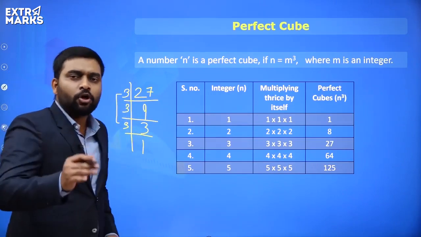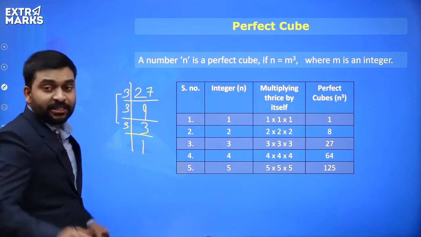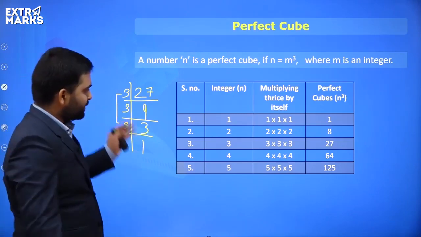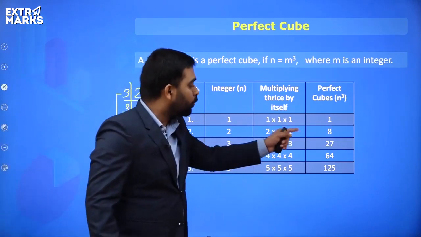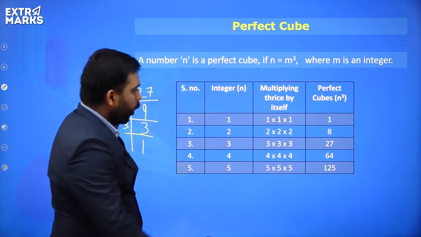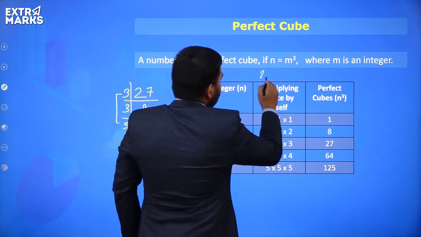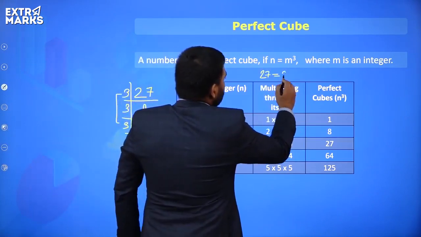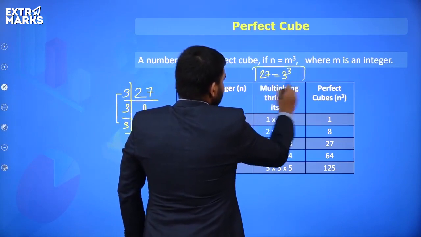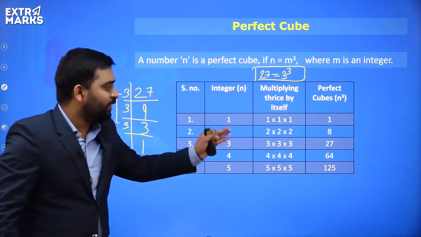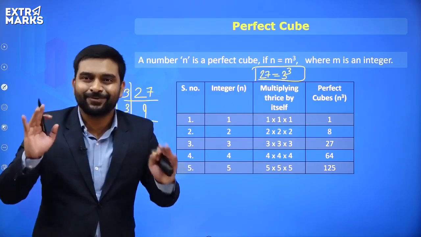In cube roots or finding cubes, we take 3 numbers. So see, 27 is equal to 3 cube. It is fulfilling that. Hence, we can say 27 is a perfect cube. Right? Let's go ahead now.